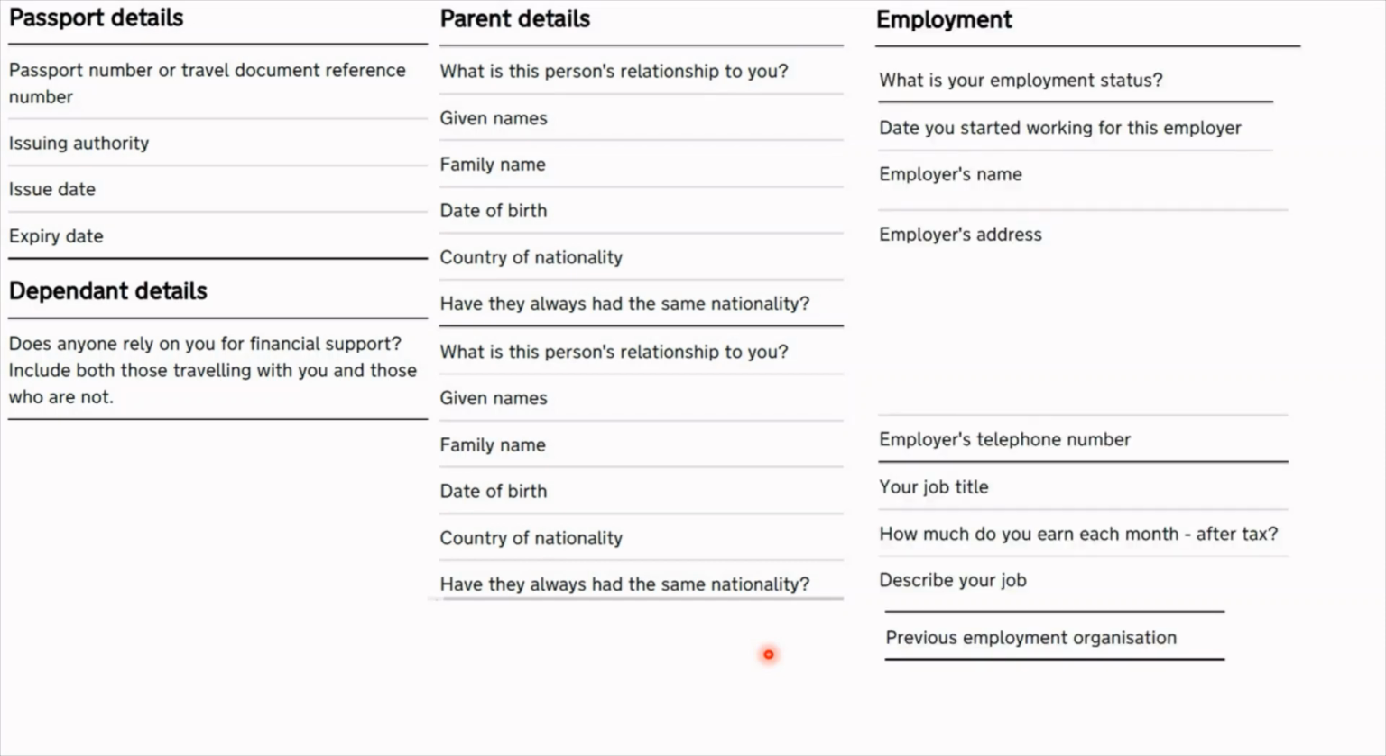Next up, we had the employment details. So at the time I was employed, so I said yes. I mentioned the start date, mentioned my employer's name, address, telephone number, my job title. Well, I was working as a resident medical officer. Wrote down my total salary for the month, and in job details I basically described what an RMO does. So taking patient histories, examinations, rounds, and executing consultant orders, which is pretty basic.